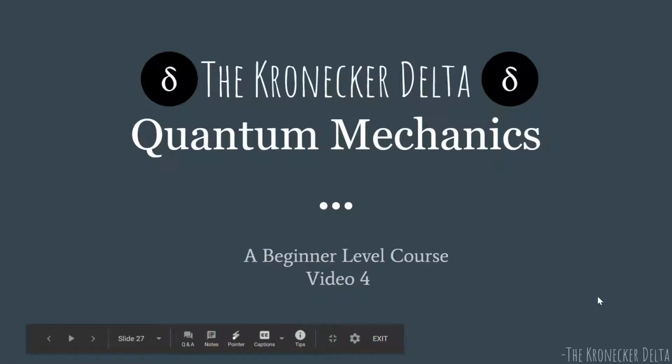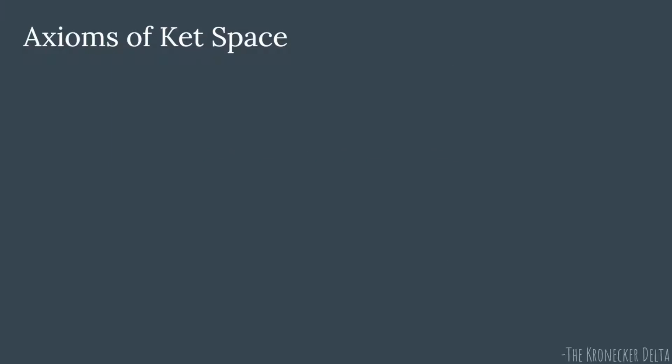So in this video, we'll learn about some of the axioms of Ket space. We'll also see a postulate about writing probabilities, and we'll revisit Stern-Gerlach experiment 1 and 2 and write them in some mathematical form. Okay, so we'll begin with the axioms of Ket space. An axiom means an established statement.